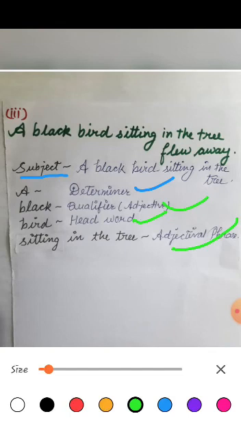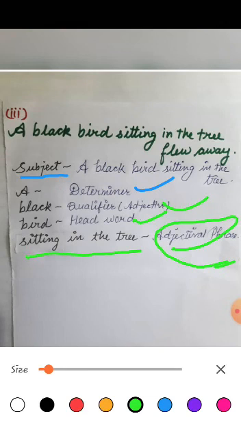Now I will tell you why it is called adjectival phrase. We know that phrase is a group of words having incomplete sense, and adjective tells us the quality of noun or pronoun. Sitting in the tree is a group of words. But it has incomplete sense, means पेड़ पर बैठी हुई. अब इसका पूर्ण अर्थ नहीं मिल रहा है.